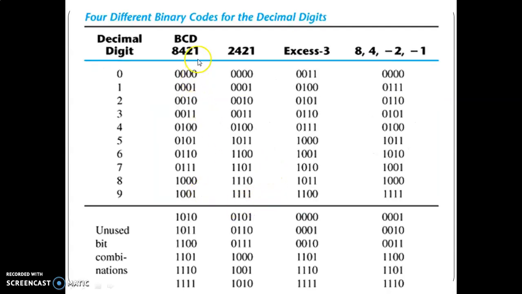So different weighted codes are shown here in the figure. This is BCD code. The weight for this one is 8421. In the same way, 2421 code is also shown here. This also belongs to weighted binary code. Here the weight for the LSB is 1 and the weight for the MSB is 2.